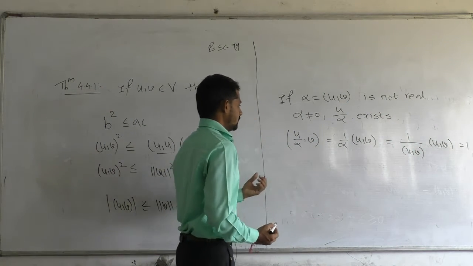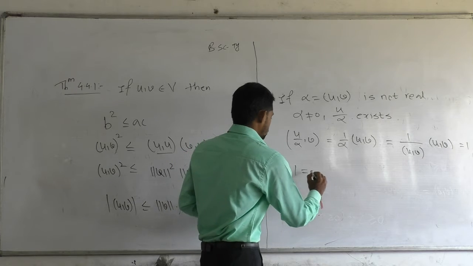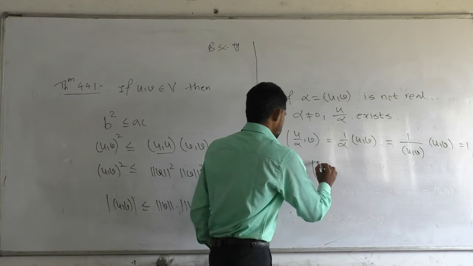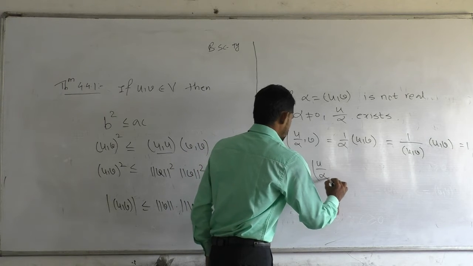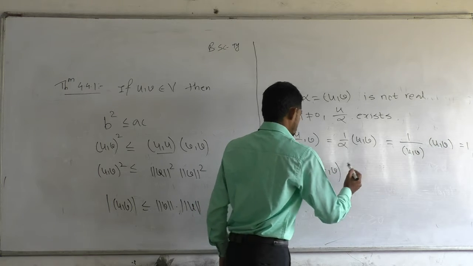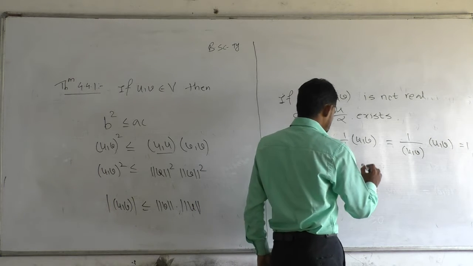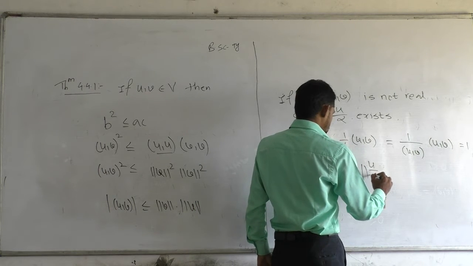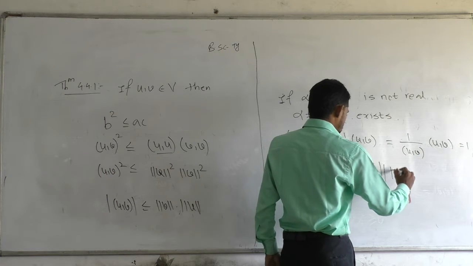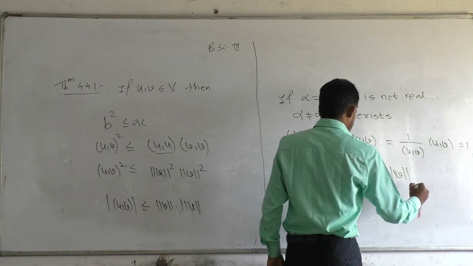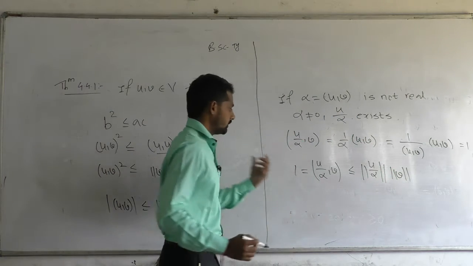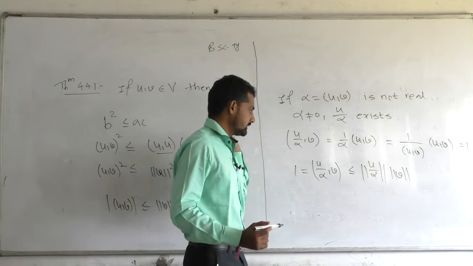Now if it is equal to 1, then we can write that the modulus of inner product of u by alpha comma v is less than or equal to norm of u by alpha into norm of v, using the theorem that we have discussed.